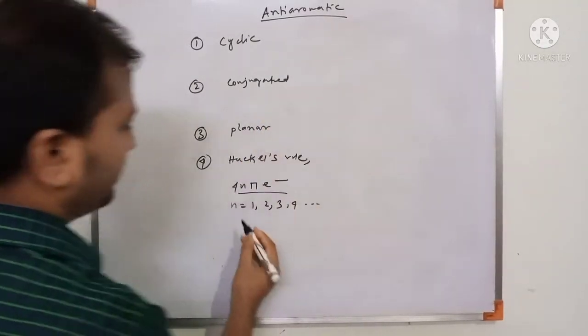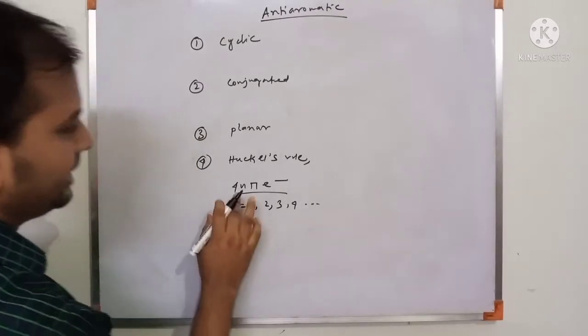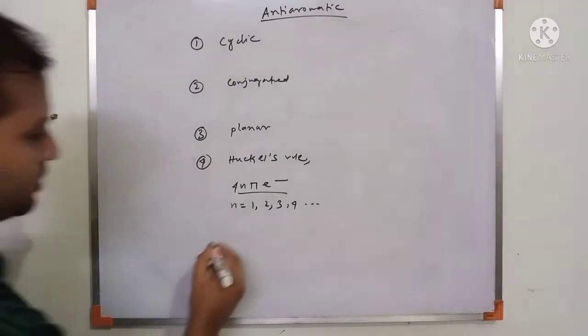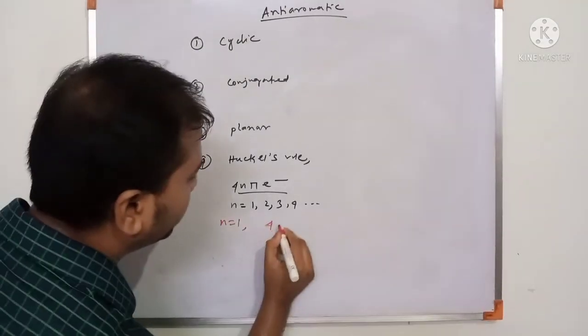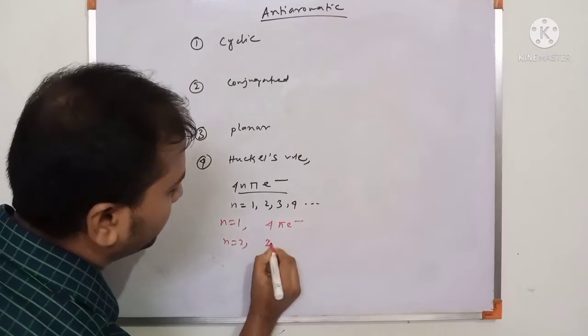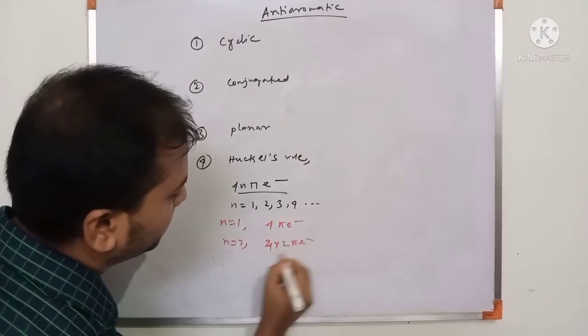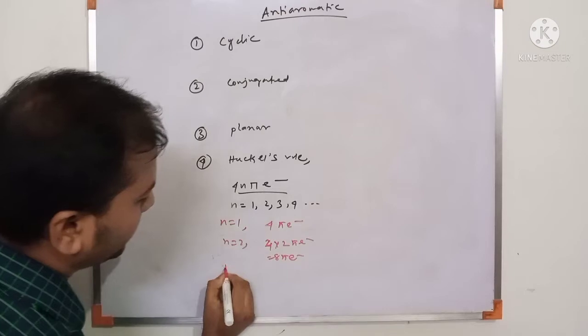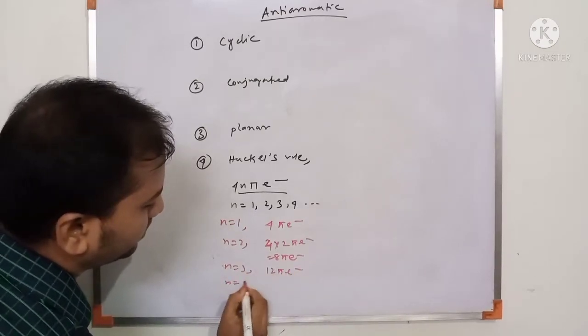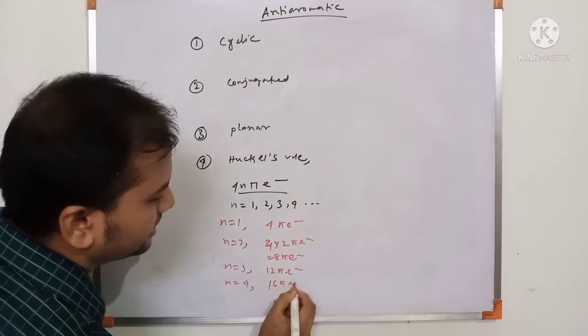In an aromatic system, the n value is 0, 1, 2. In anti-aromatic, the n value is 1, 2, 3, 4, 5. So n equal to 1 gives a 4 pi electron system. N equal to 2 gives 4 into 2, an 8 pi electron system. N equal to 3 gives a 12 pi electron system. N equal to 4 gives a 16 pi electron system.